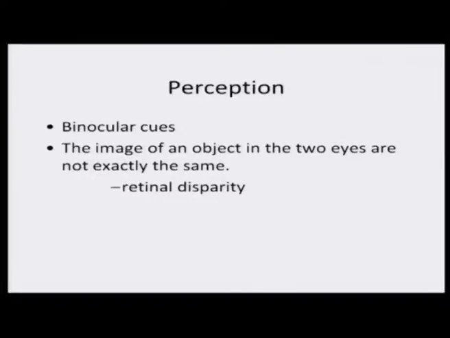Having discussed monocular cues, let us now look at the binocular cues. Now, binocular cues basically is the situation where cues come from both the eyes. So, the image of an object that falls on both the eyes, the left and the right eyes, they are not the same.